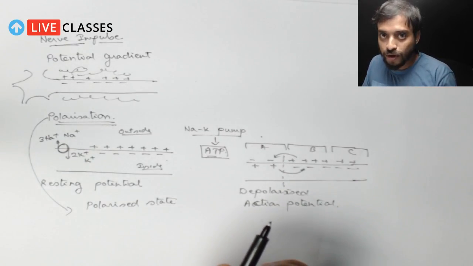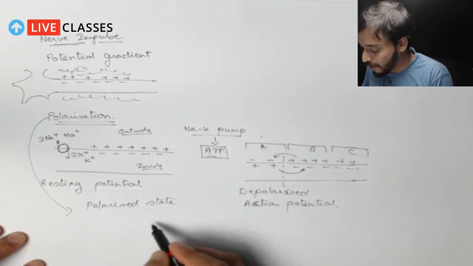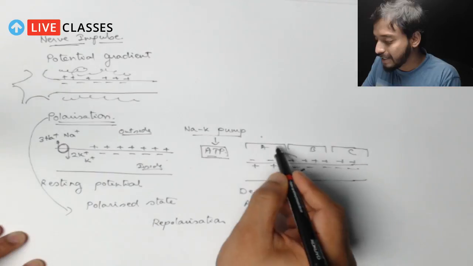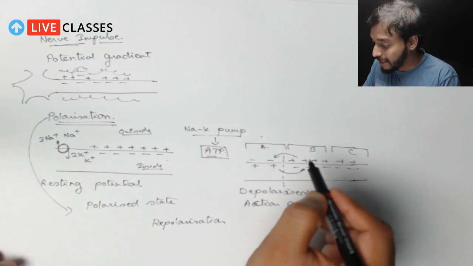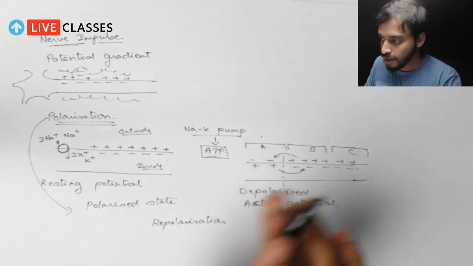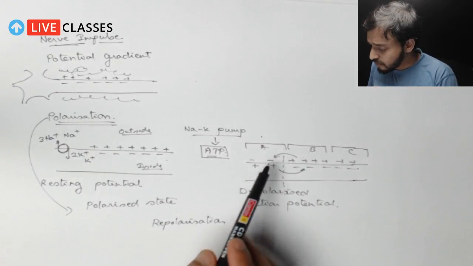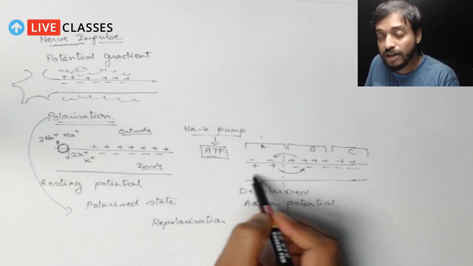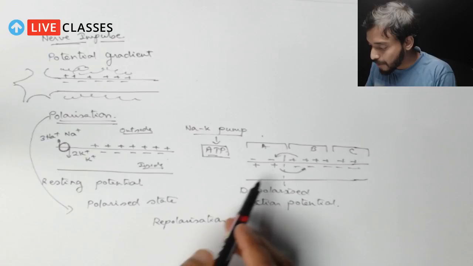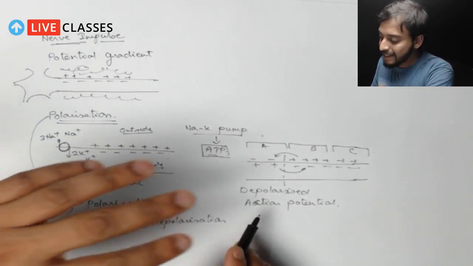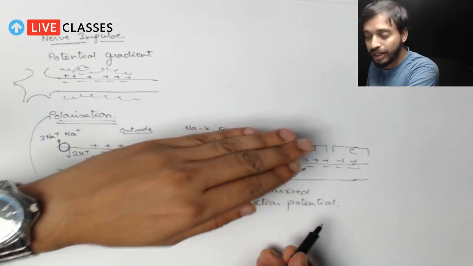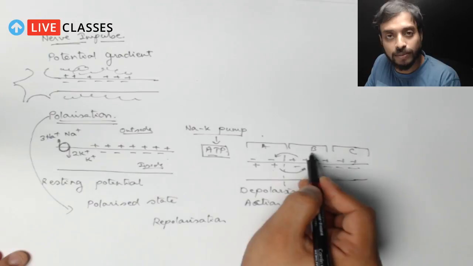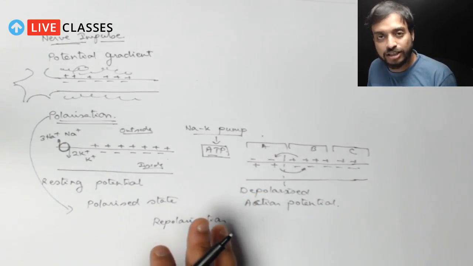So what will happen? This will result in the repolarization of section A, but depolarization of section B. You got it? So let me repeat. Section B will now become depolarized, whereas section A will now become repolarized. Why? Because the charge will be moving here. Similarly, in this way, the charge keeps on moving throughout this neuron. Now after B, C will be depolarized, B will be repolarized. So this way the neuron transmits a signal.